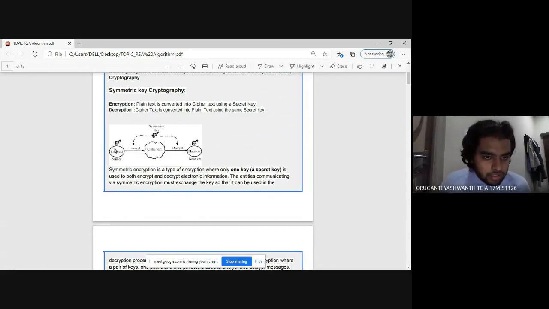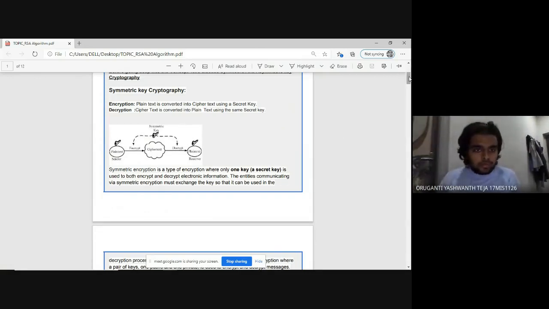As you can see, the sender has a plain text and wants to send it to the receiver. So he will encrypt the plain text using the symmetric key or secret key. When the receiver wants to see the original message from the ciphertext, he will use that same secret key, which has been shared with the receiver by the sender, to decrypt it.